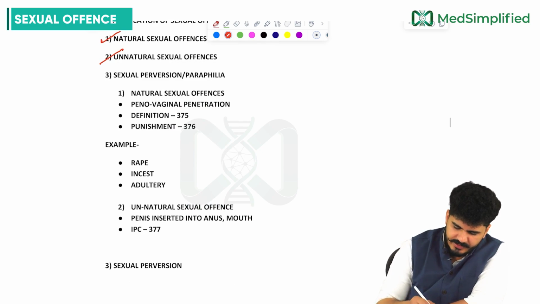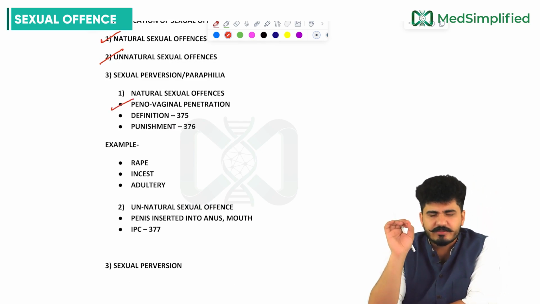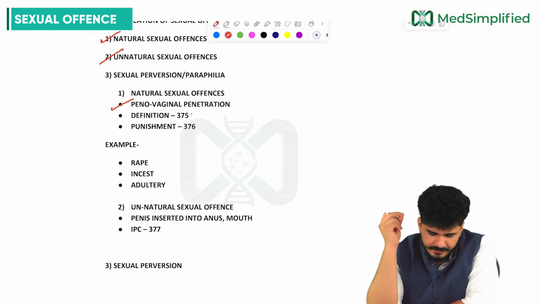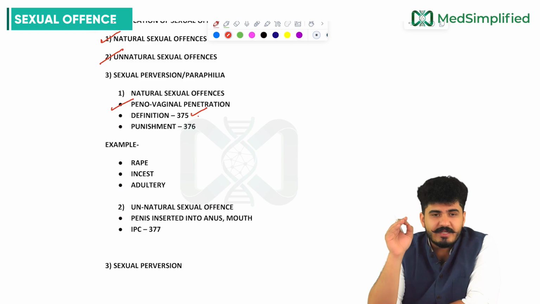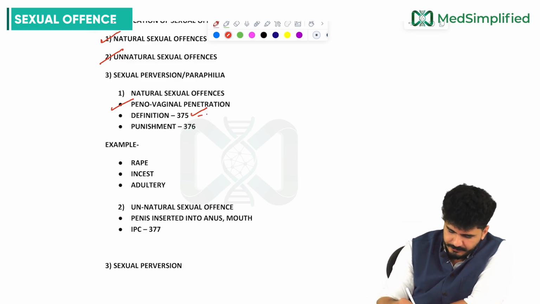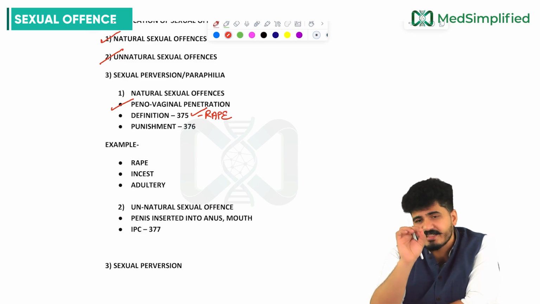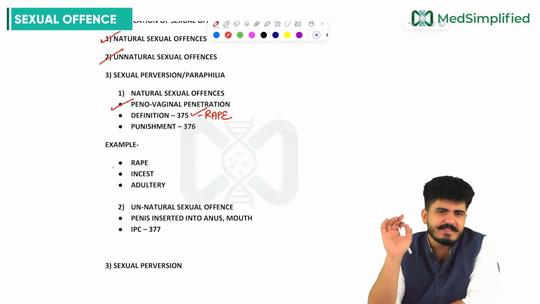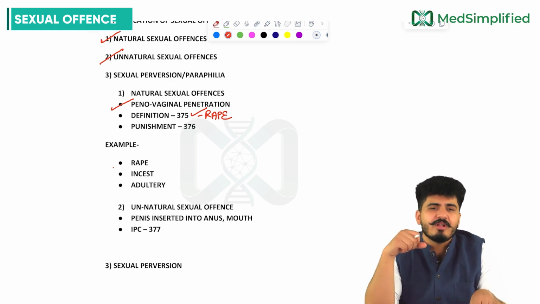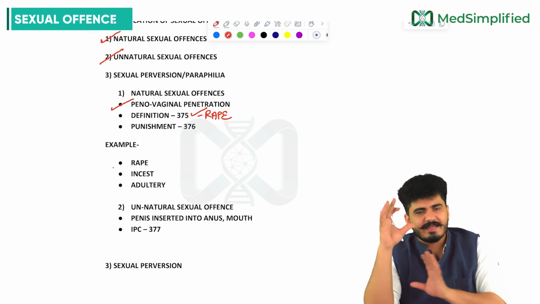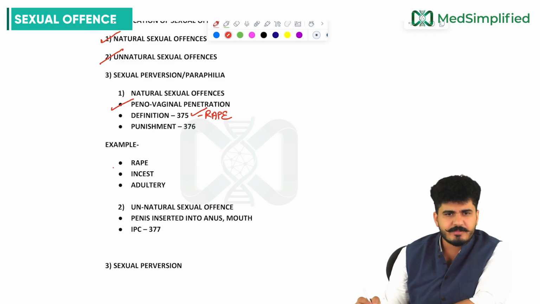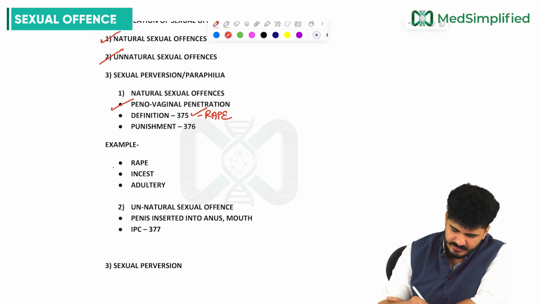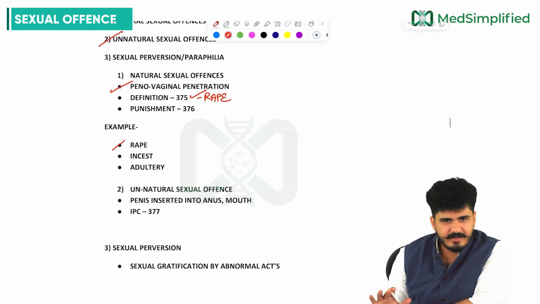First, the natural sexual offense. There is a peno-vaginal penetration. In the natural sexual offense, remember there is a peno-vaginal penetration, and the definition is 375. 375 is the definition of rape. That means against the will of the female. If any sex is happening against the will of the female, we call that rape, and we'll be defining rape very soon. The punishment is 376. 376 is the punishment for rape, and an example of a sexual offense would be rape. In rape, the against will is there.